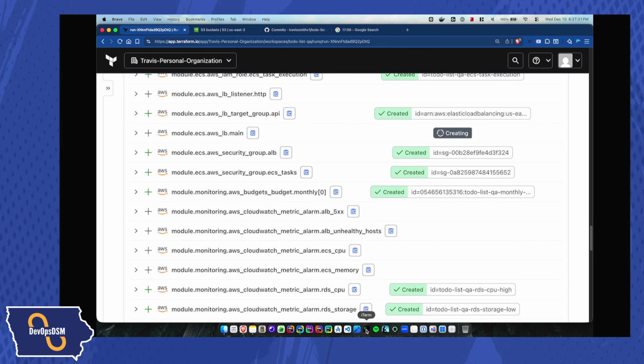Who has used skills? Okay. Well, for those of you who haven't used skills or are not familiar with what I'm talking about, skills are essentially more context that you can give Claude Code about how to do things a certain way.